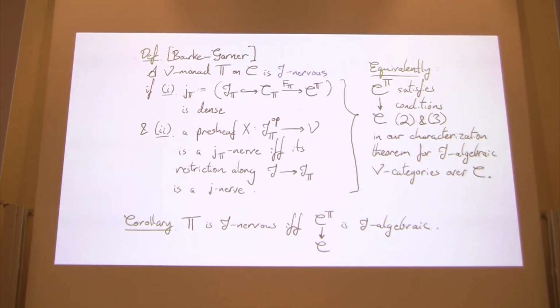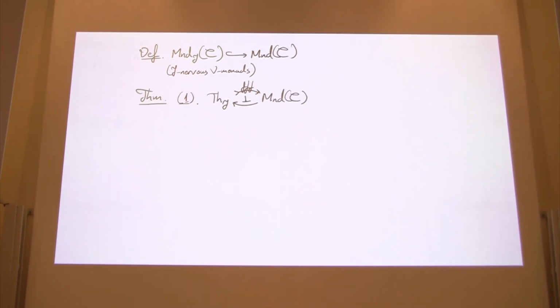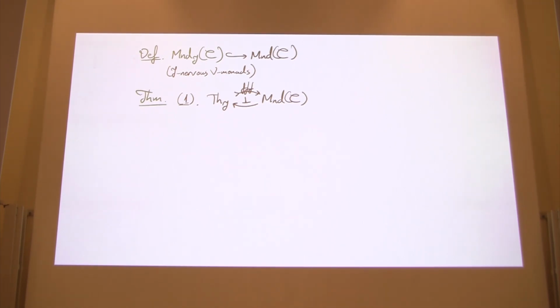So now we'll look at the monad side of the picture of this setting. We'll define the category of J-nervous V-monads on C, which we'll denote in the following way. And we obtain the following theorem: first of all, the category of J-theories embeds as a co-reflective subcategory of the category of all V-monads on C. And the essential image of this is precisely the J-nervous monads, so we get an equivalence between J-theories and J-nervous monads on C.